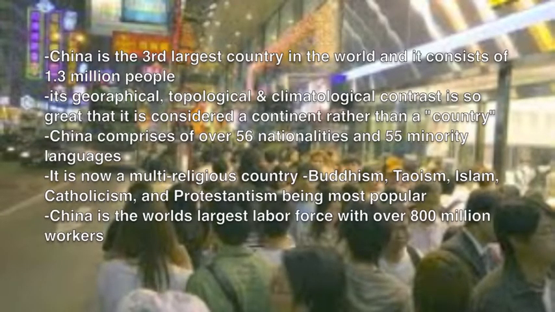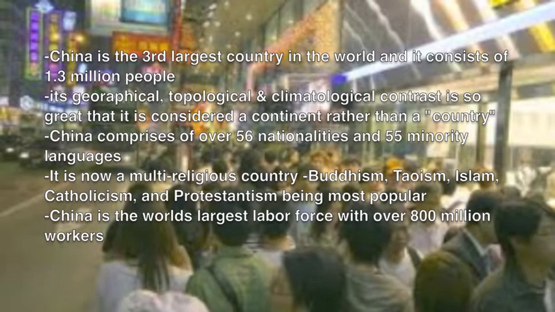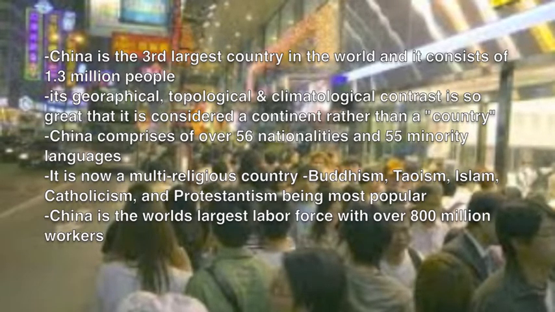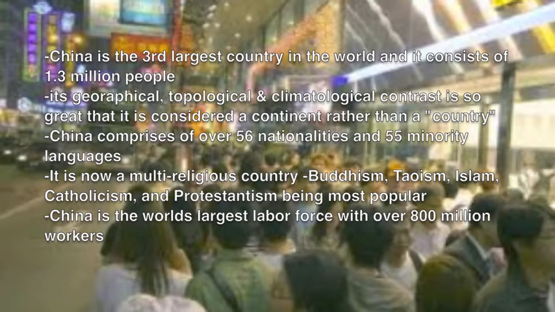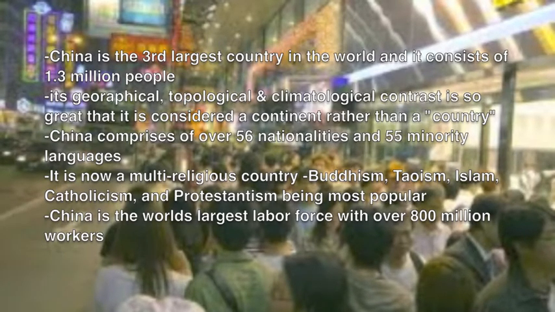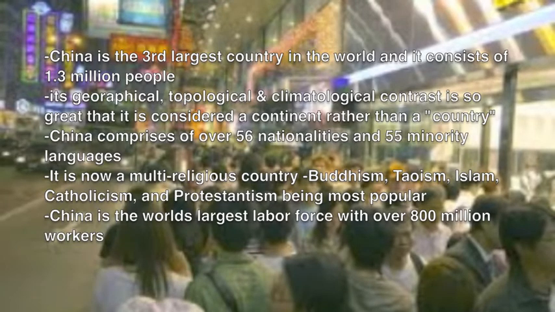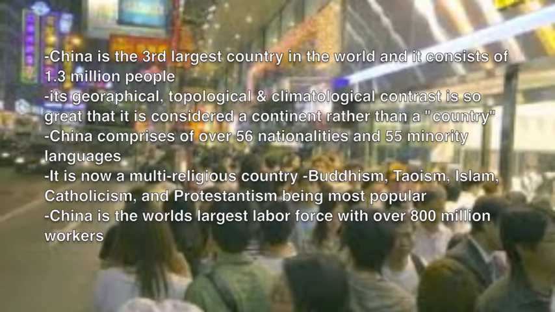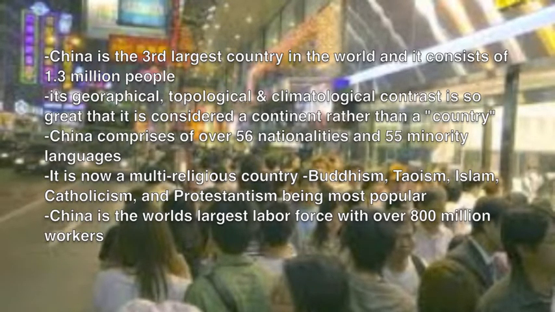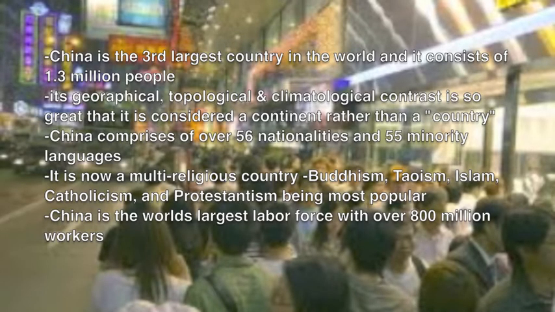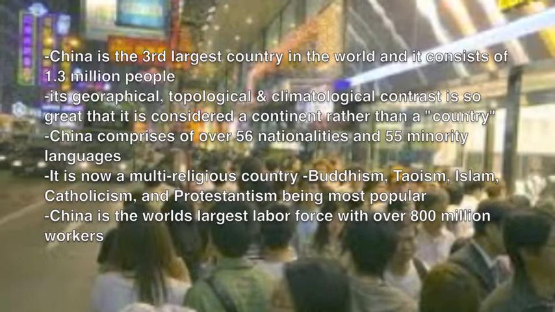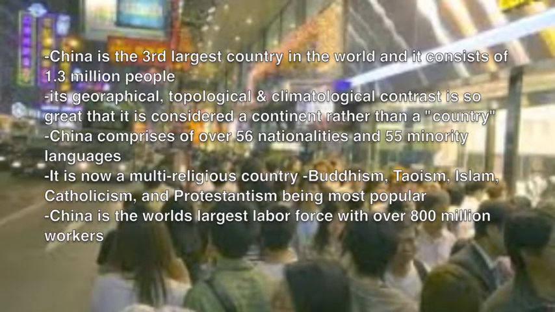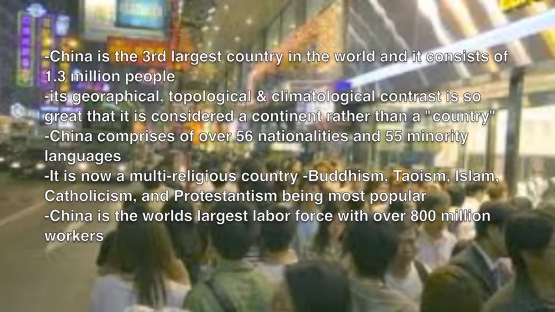China is the third largest country in the world, and it consists of 1.3 billion people. Its geographical, topological, and climatological contrast is so great that it is considered a continent rather than a country. China comprises over 56 nationalities and 55 minority languages. It is now a multi-religious country, with Buddhism, Taoism, Islam, Catholicism, and Protestantism being most popular. China has the world's largest labor force with over 800 million workers.